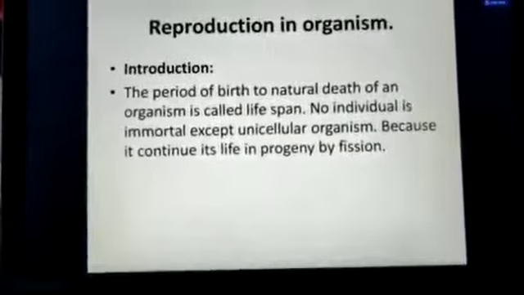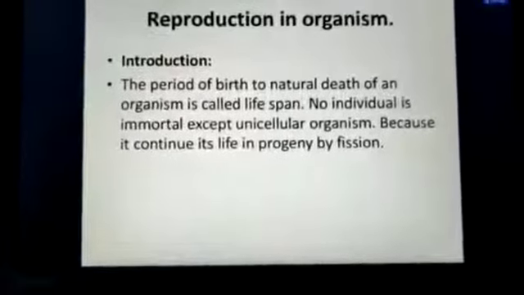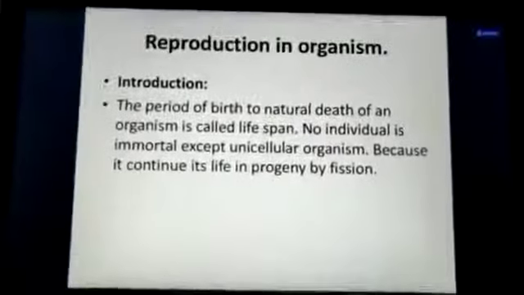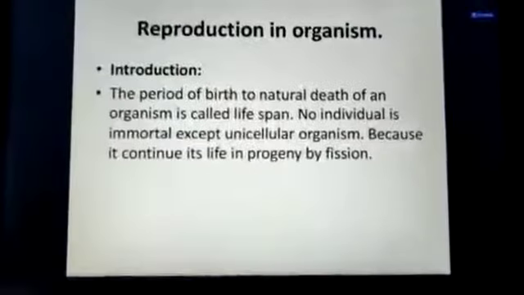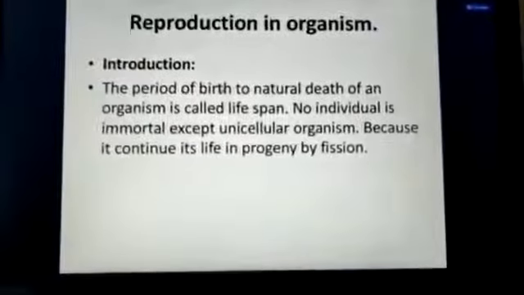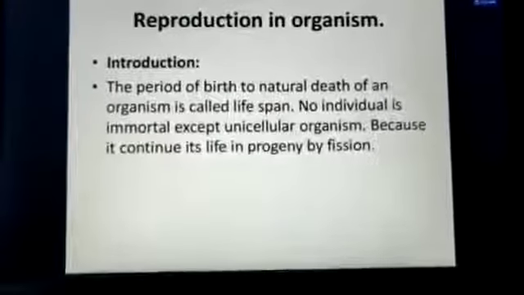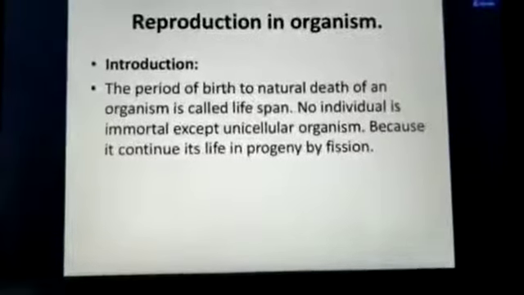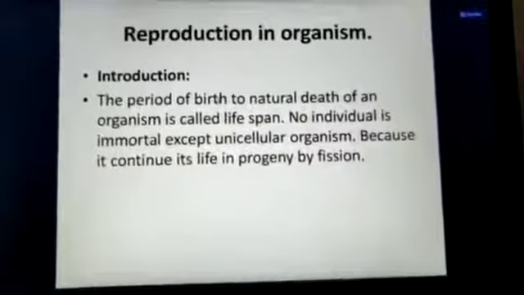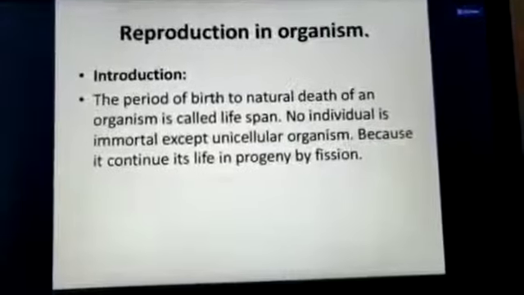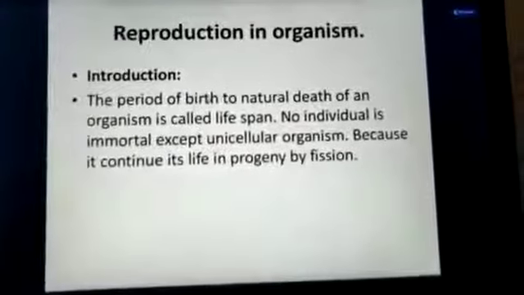So no individual is immortal. Immortal means कोई भी अमर नहीं है, except unicellular organisms, because as we studied in class 10th, unicellular organisms generally develop with the help of the fission process. Binary fission, multiple fission means when the parental body attains maturity, they divide themselves into two.